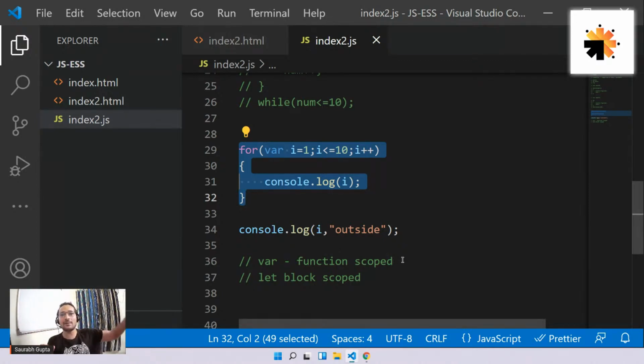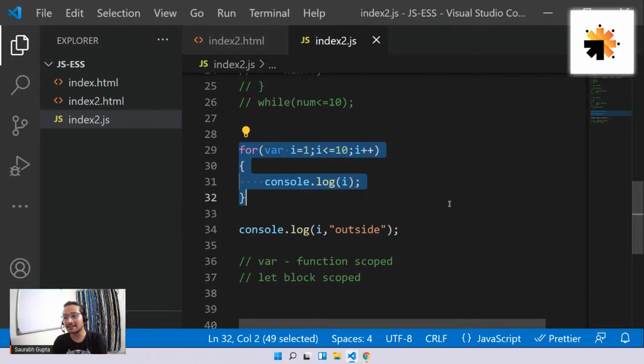Now, when you go to other programming languages like Java, if you create a variable inside a function, that variable cannot be accessed outside the function. If you create a variable inside a block of if, that variable cannot be accessed outside that block. That means everywhere variables are block scoped. If you create a variable inside curly braces, that variable will only be accessible inside those curly braces. But in JavaScript, if you create anything with var, no matter where you create it, inside any block, it will always be accessible everywhere inside the function. Either inside the function, or if you're creating it outside the function, throughout the whole page, it will be available.